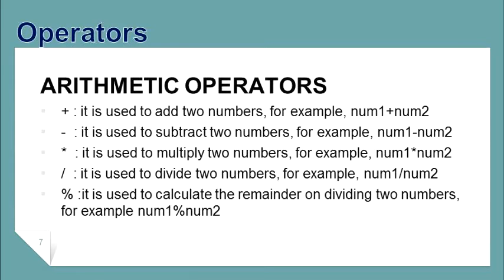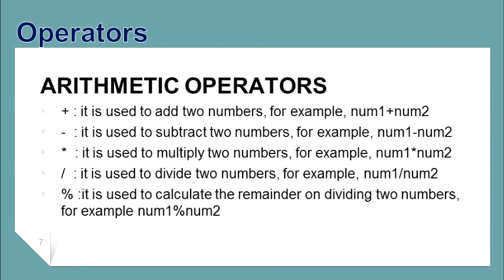The first operator we are going to discuss now is arithmetic operators. What are arithmetic operators? Arithmetic operators are used for various arithmetic calculations such as addition, subtraction and so on. They include the following operators. Plus, it is used to add two numbers. For example, num1 plus num2.